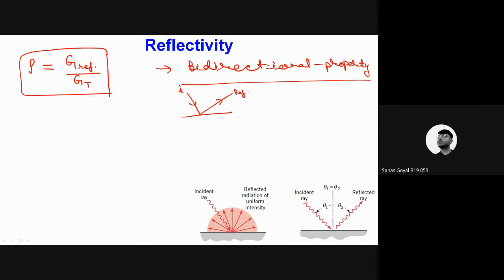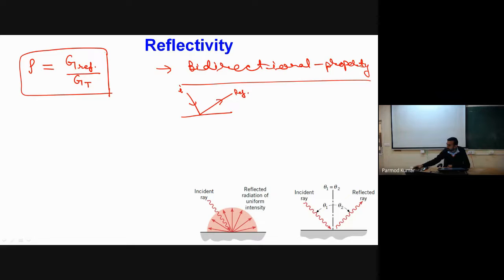Sir, can we continue this in the next class, as we have a class from 1 p.m. also? Okay, fine. So I will just discuss briefly about reflectivity and transmittivity. It will take 2-3 more minutes and then I'll stop. You can join for the next class and see the recording.